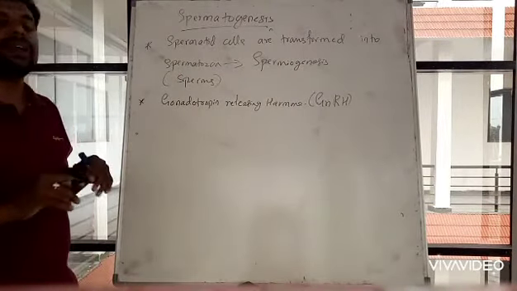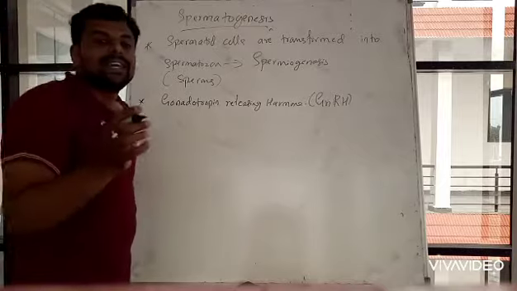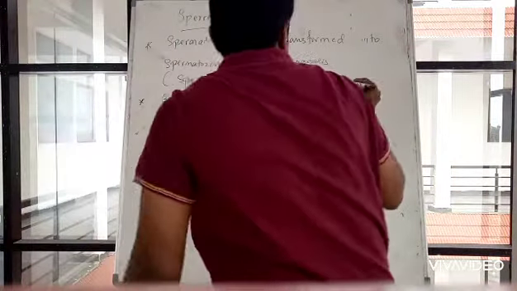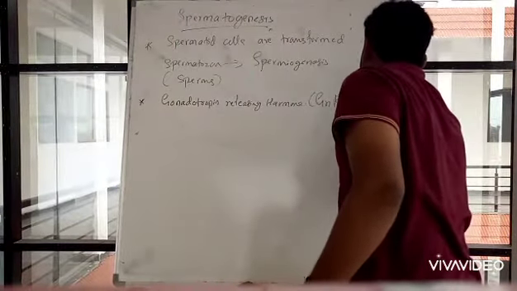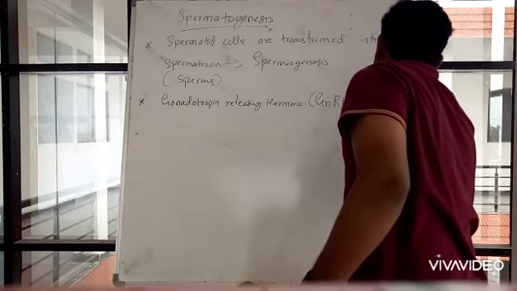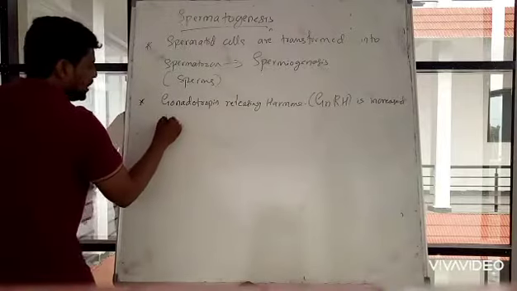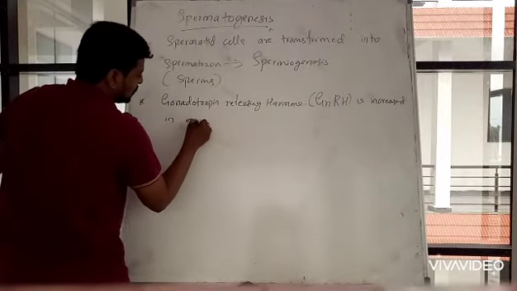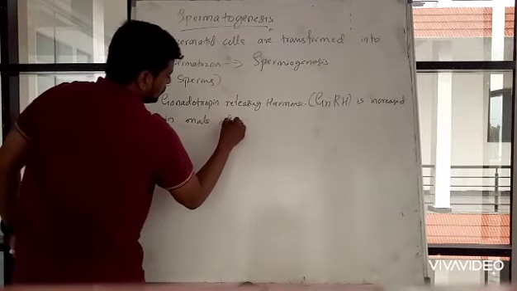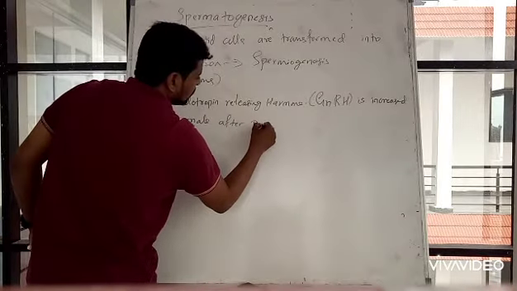This gonadotropin releasing hormone is increased in males after puberty.